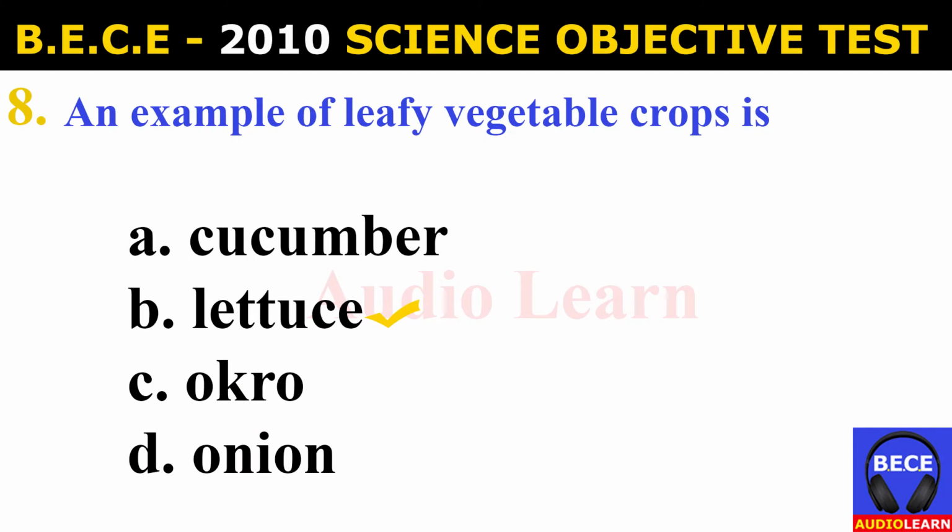Number 8. An example of leafy vegetable crops is A. Cucumber, B. Lettuce, C. Okra, D. Onion. And the answer is B. Lettuce. An example of leafy vegetable crops is lettuce.